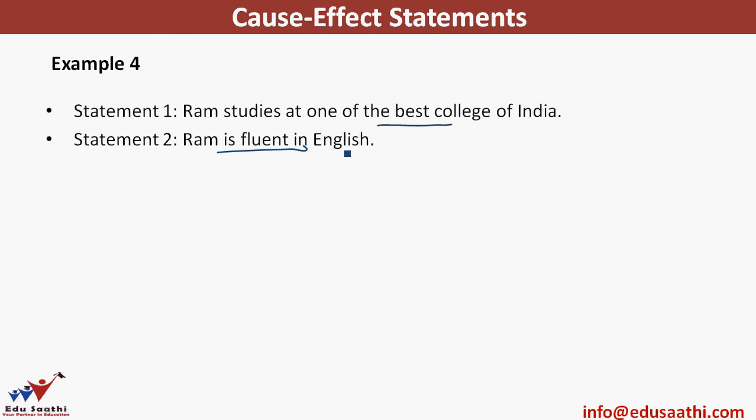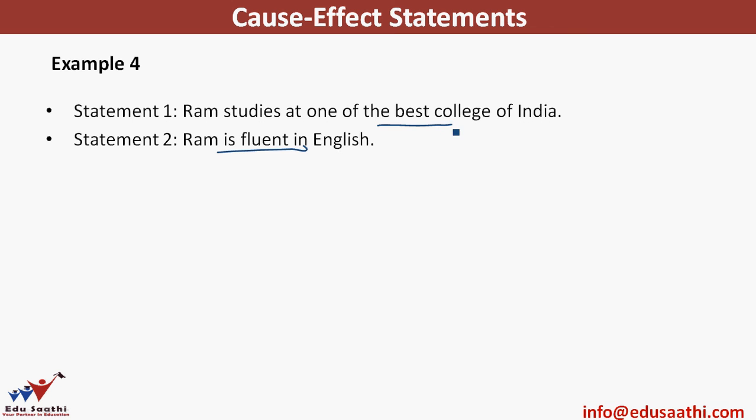In case you think, there is not much of a reason and result statement that could be used here. Just because you are good in a language cannot guarantee a seat. Same way, just because you are in a good college doesn't mean you are fluent in English. So we don't have a cause-effect relation between these two statements.